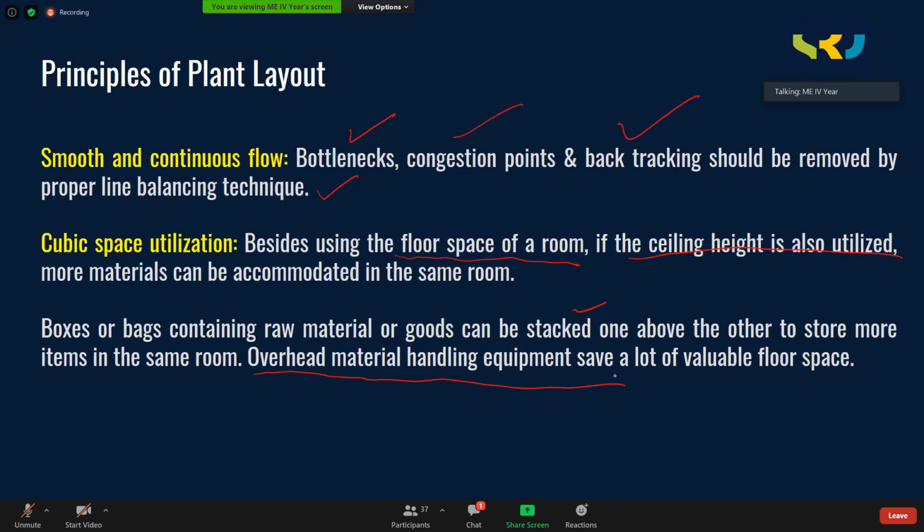We can also use overhead material handling equipment. Let us suppose that an overhead crane is there. The overhead crane can take out the topmost material and carry it to the required destination. Such kind of material handling equipment you can also use. Thereby, cubic space utilization will be achieved in any industry.